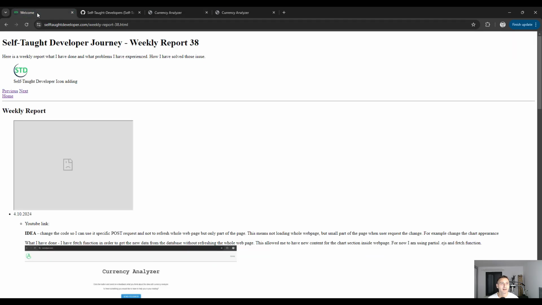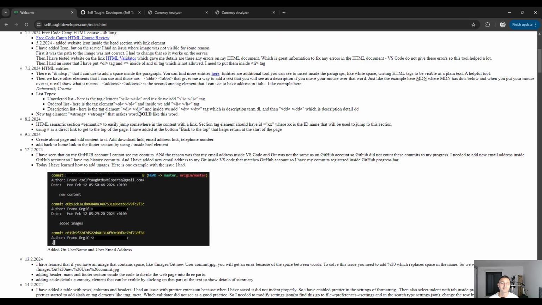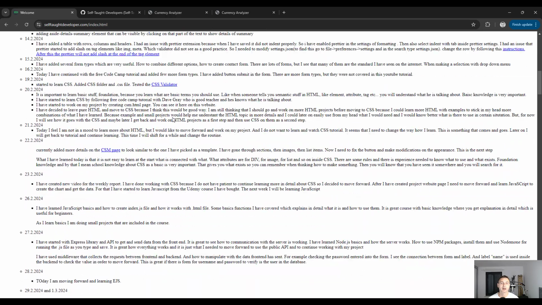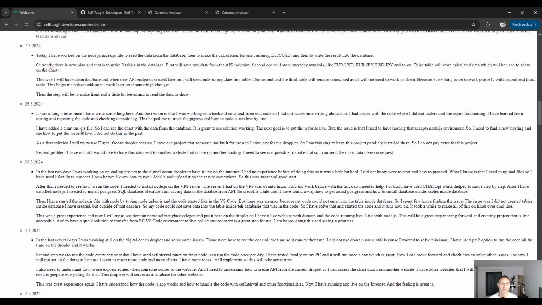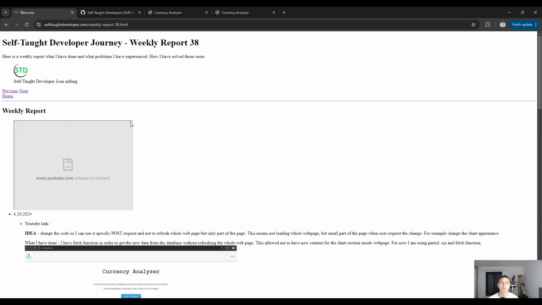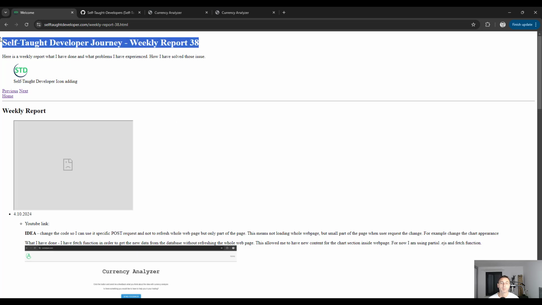Now let's go. I also have a report saved here on the self.developer.com website. You can see that when you go to the home page, everything is in simple HTML. I have not worked on CSS yet, but you can also click here, last report, and you can read the start of my journey here, where you have the dates, what I have done, what I was thinking, and then later on, I decided to put a report into a 2 week period, and I have a special web page for each of those 2 week spans.